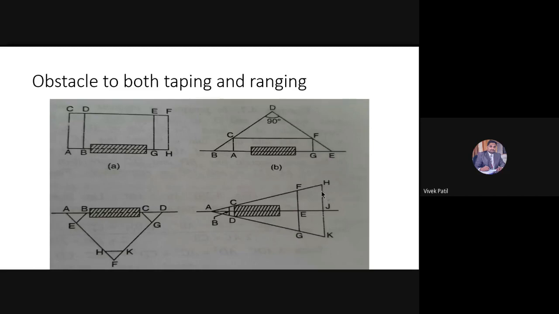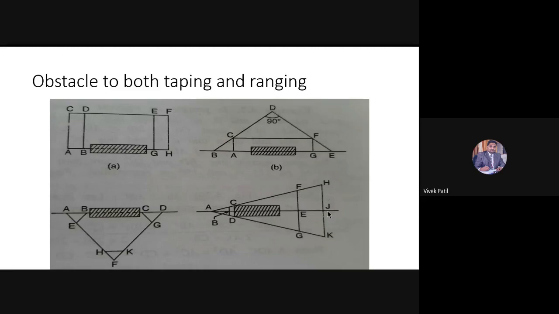HJ is equal to what? What will be the distance HJ now? If FE is equal to N into CB, what will be the distance HJ? For the triangle AFG, whatever triangle I have got, I have used the constant N. I measured this CB distance and multiplied it with the constant N, and on the line FG, I have marked the point E.